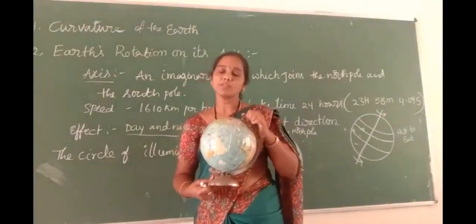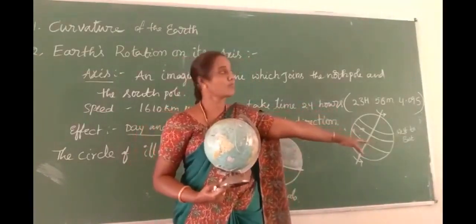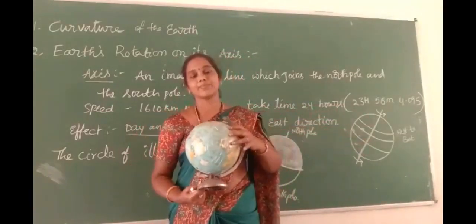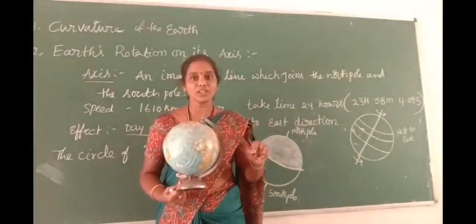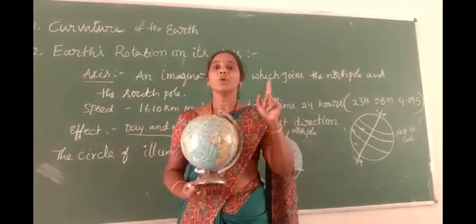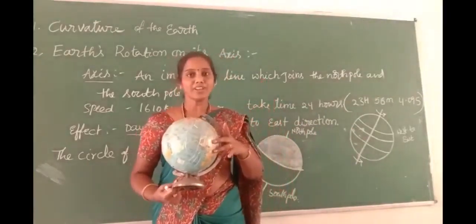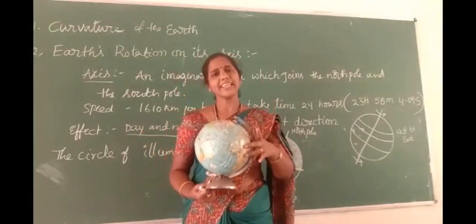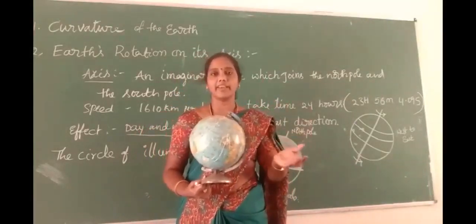It is approximately 23 hours, 56 minutes, 4.09 seconds. These 24 hours we call one day. So one rotation of the earth takes 24 hours, one day.